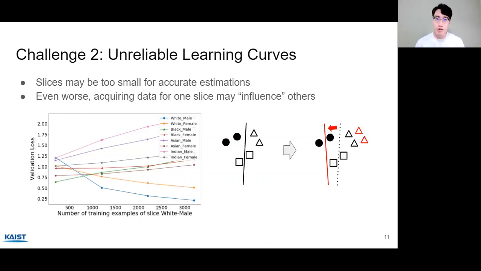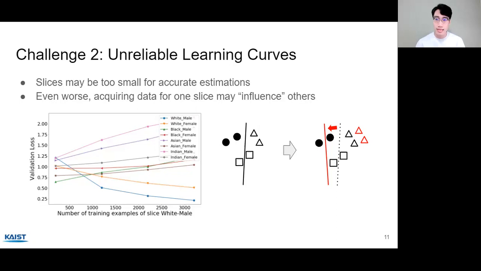Here, the left graph from the UTKFace dataset experiment is showing how influence happens. The x-axis is the number of training examples of the white male slice, and the y-axis is the loss of all the slices. So as you acquire training data for the white male slice only, you can see a decrease in the loss for that slice as shown in blue color. But for most of the other slices, the losses go up, which means acquiring only white male data has a negative influence on those slices.